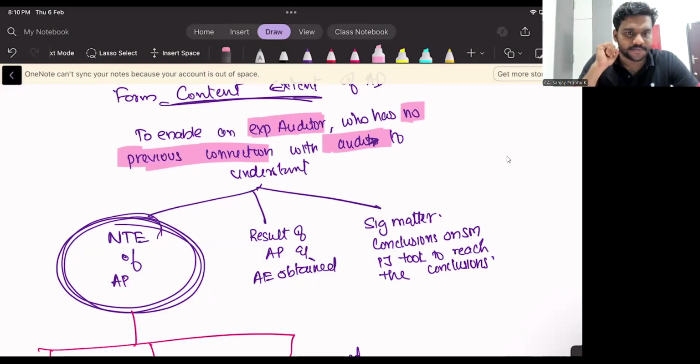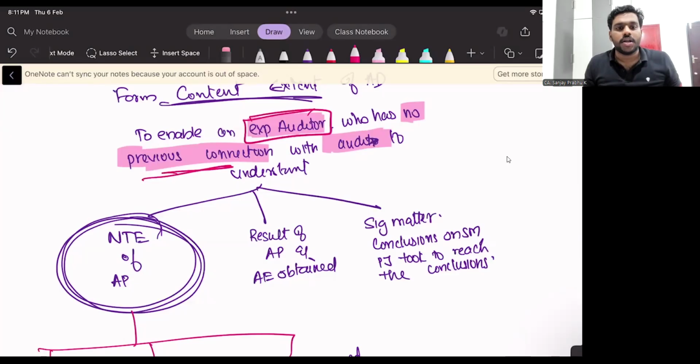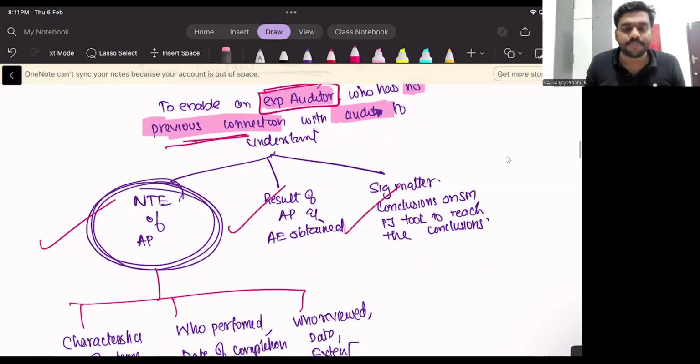For this the answer is, you have to maintain such amount of documentation which will enable an experienced auditor who is having no previous connection with the audit. If my audit documentation is read by another experienced auditor who is having no previous connection with this audit, he should be able to understand these 3 things. If he is able to understand these three things, that means whatever I have documented is proper. Are you guys able to understand?